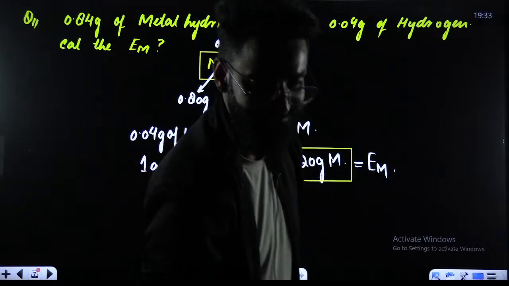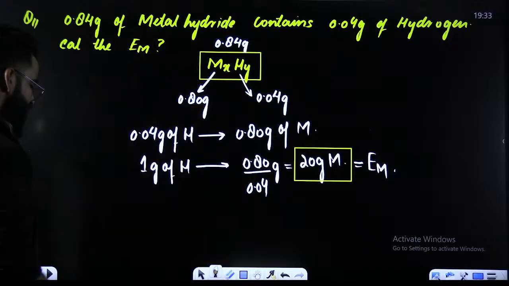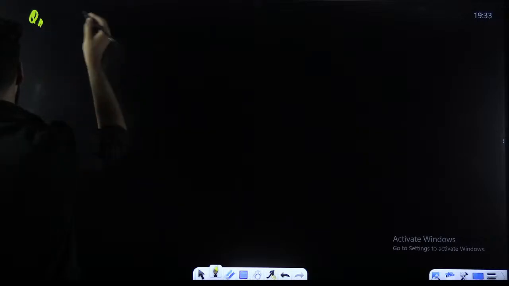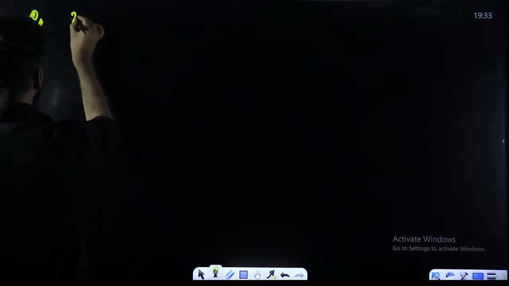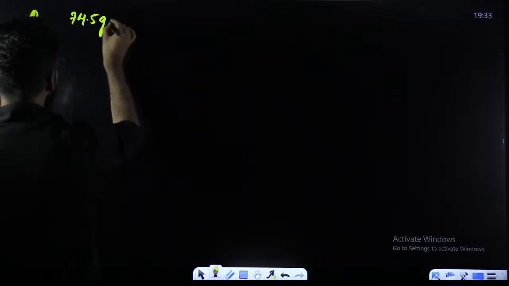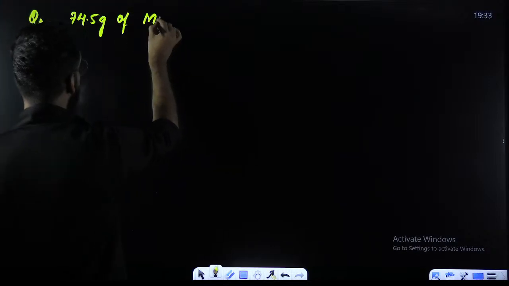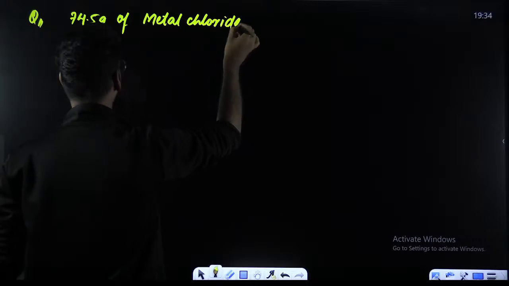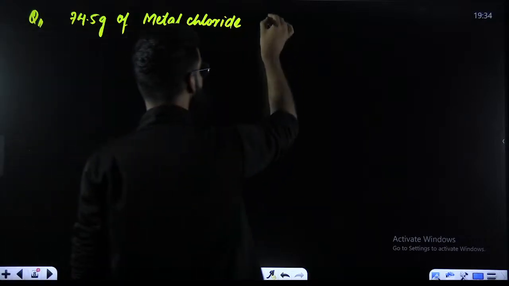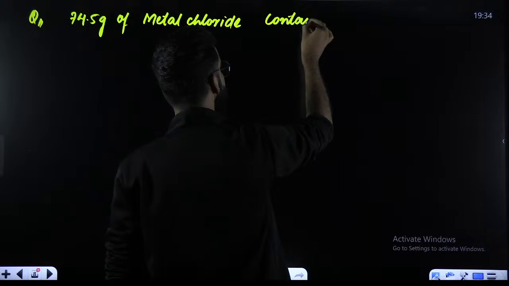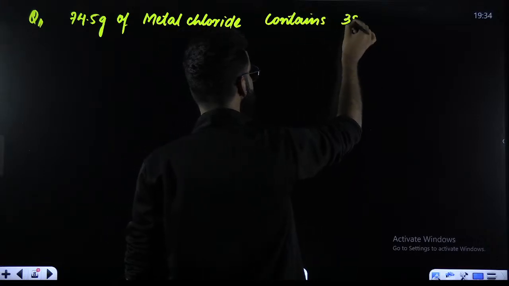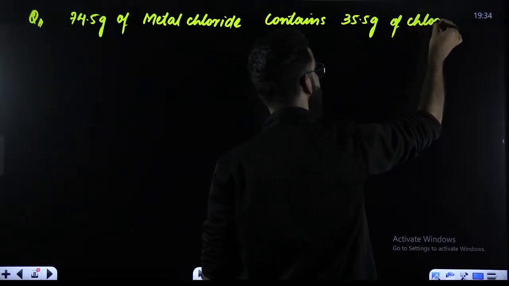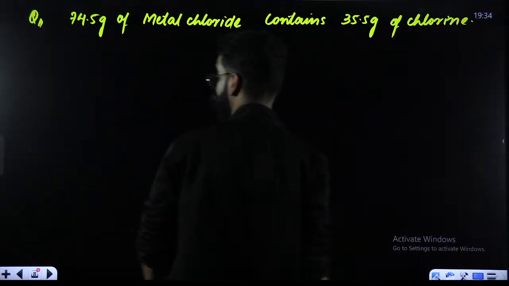Right, people? For example, I'm giving you one more simple question. Let me see if you can solve this or not. Let's say the question is like this. 74.5 grams of metal chloride contains 35.5 grams of chlorine.